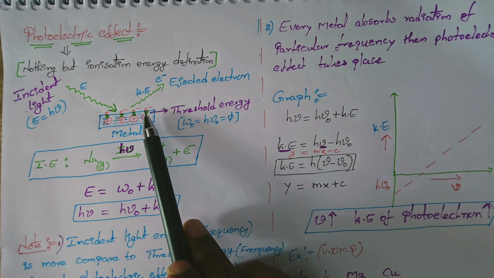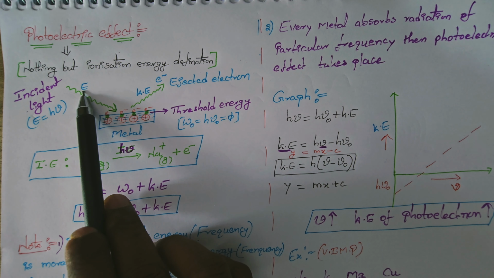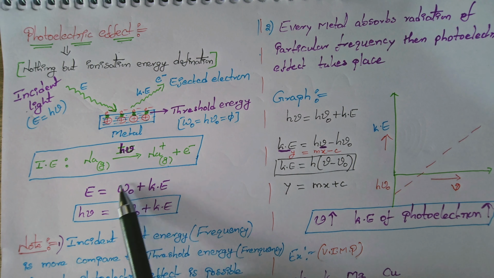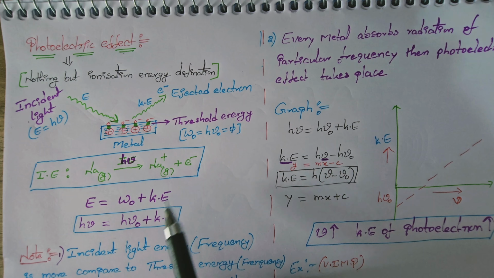The formula is E is equal to W naught plus kinetic energy. That means this amount of energy is converted into two parts, threshold energy and kinetic energy of the electron. E is nothing but h nu, and W naught is h nu naught, plus kinetic energy. Kinetic energy, you know that, is half m v square. This is the photoelectric effect. But how is it related to particle nature?